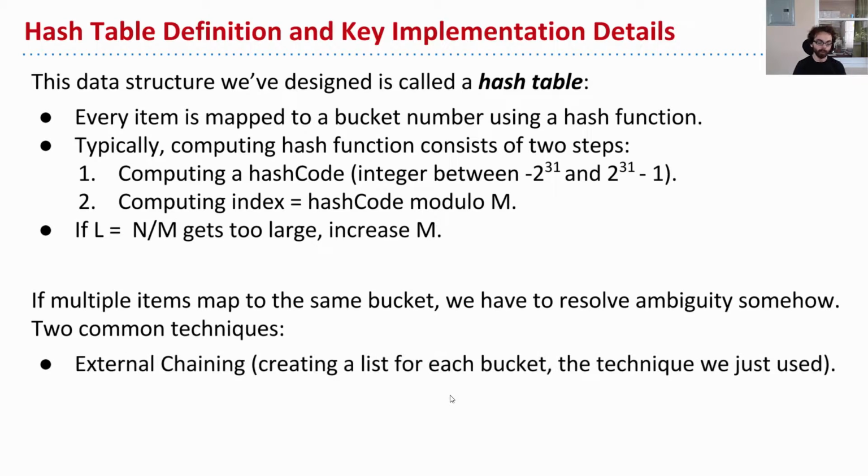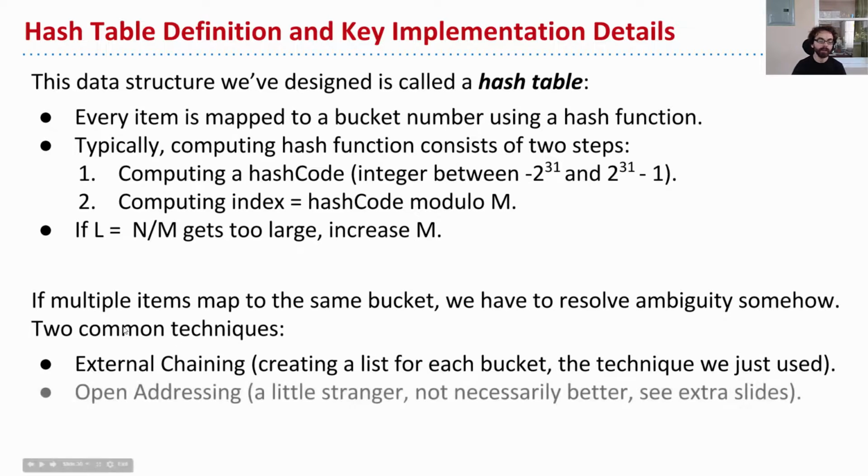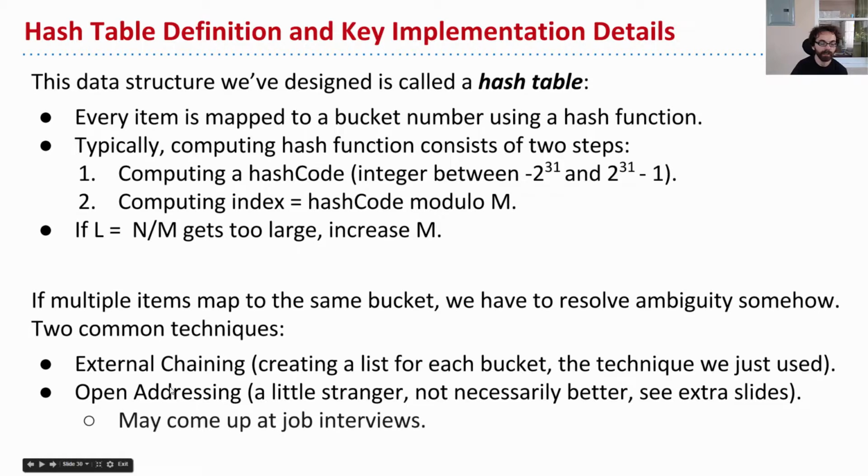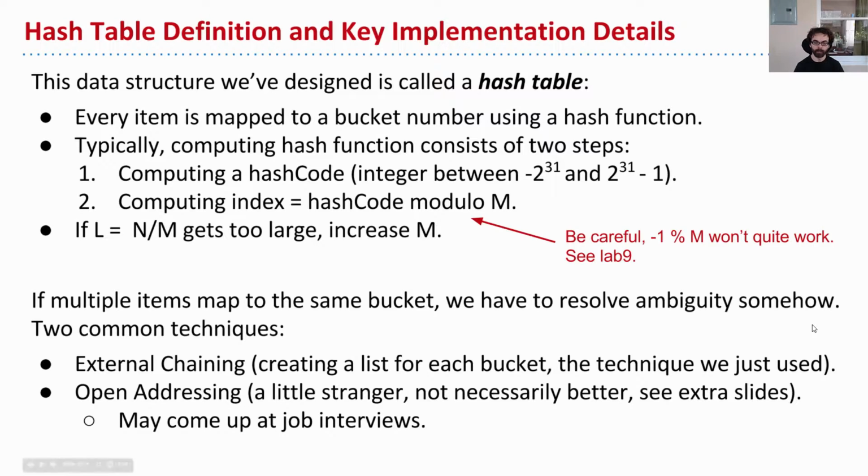And so there's two common ways. One is the one we just discussed, where we create a list for each bucket. And there's another in the extra slides called open addressing. It's not necessarily better, it's in the extra slides, but I have mentioned it and made a slide because it could come up at a job interview, but we're not really going to talk about it at 61B. So, you should be asking yourself, what good are hash tables?